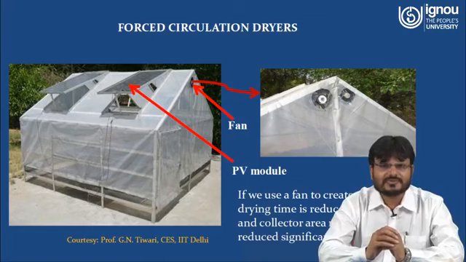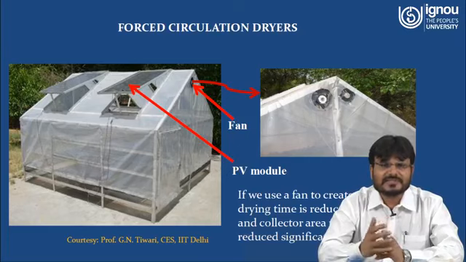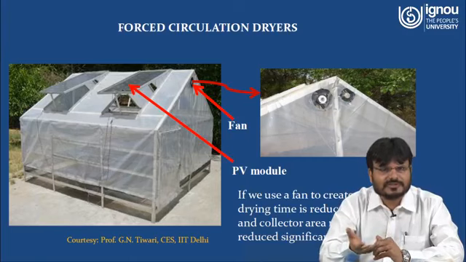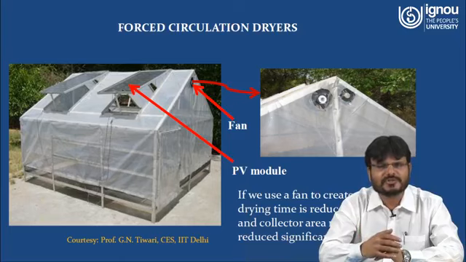Here you can see two PV modules are used, and these PV modules are semi-transparent PV modules. Why are semi-transparent PV modules used? Because whatever solar radiation is coming should be transferred to the inside of the chamber. At the same time, this PV module is giving the electrical power to operate this DC fan.